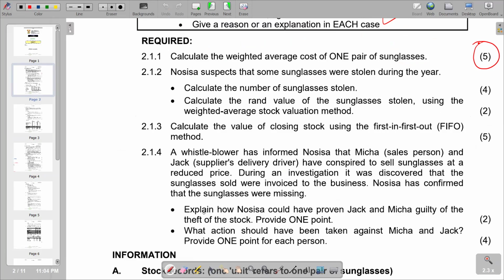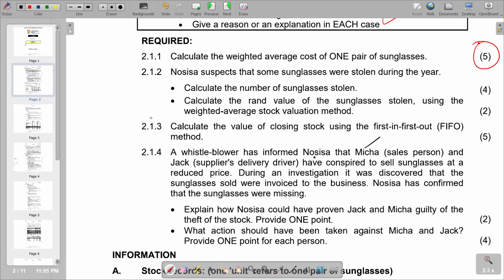Then the second part is saying, what action should have been taken against Mika and Jake? Provide 1 point for each person. Remember, Mika is the salesperson of the business. So obviously, Mika can be suspended pending the disciplinary hearing. That can involve an issue of suspension or just undertaking a disciplinary hearing because of the incident.